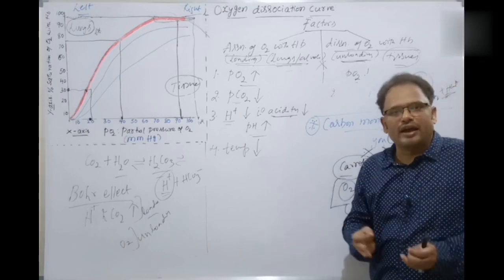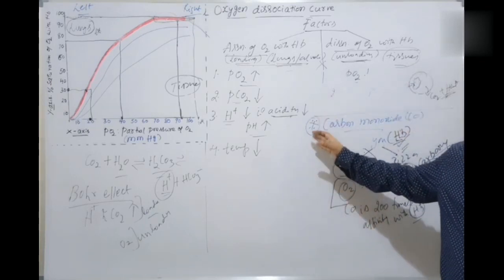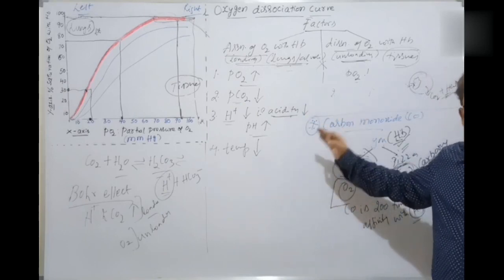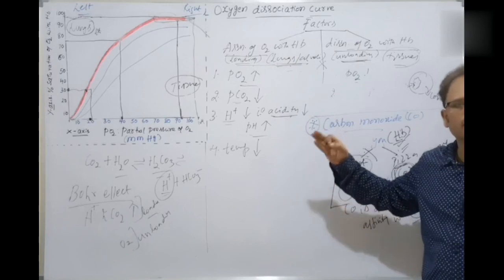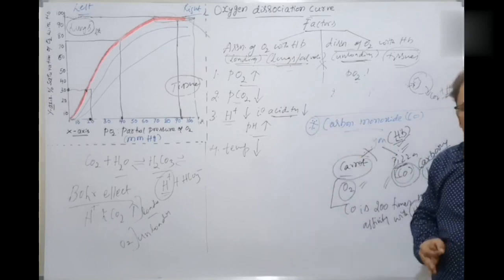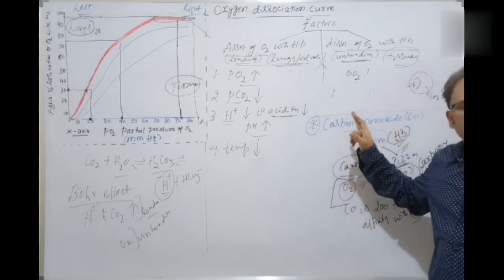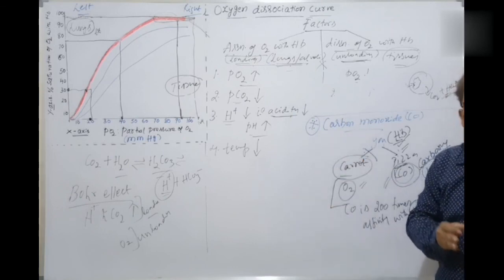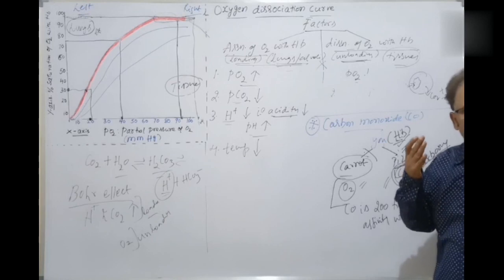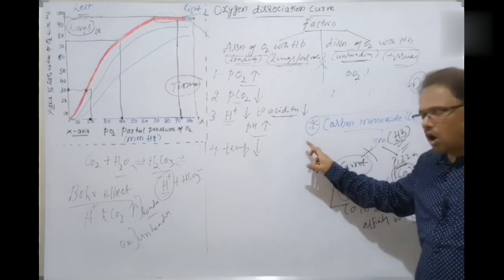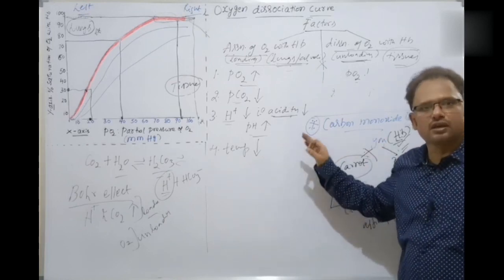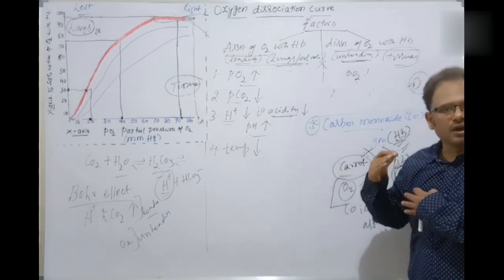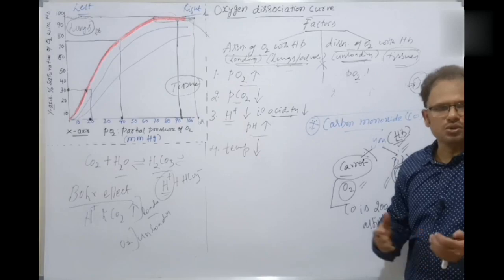It can be fatal in severe cases of carbon monoxide poisoning, because the oxygen is not unloaded to the cells for metabolism. So hypoxemia, oxygen scarcity, where the cells are not getting sufficient oxygen, leads to cell death and hampered metabolism, and to the death of the concerned person. Okay, students, hope you enjoyed my session.